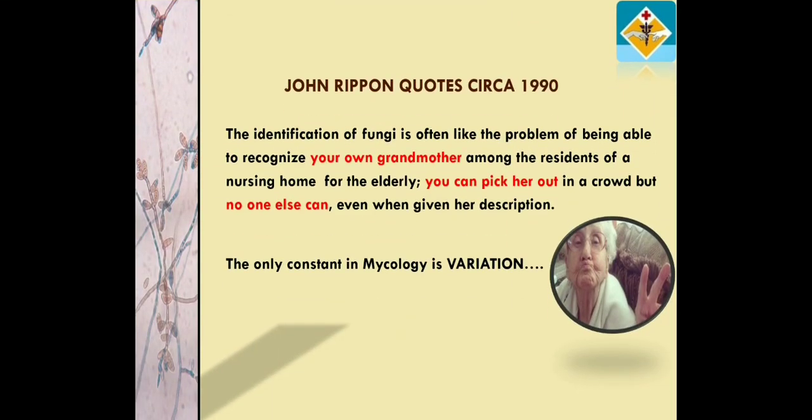Now, whenever we talk of the identification of fungi, we usually quote John Rippon, who remarks that the identification of fungi is often like the problem of being able to recognize your own grandmother among the residents of a nursing home for the elderly. You can pick her out in a crowd, but no one else can, even when given her description.